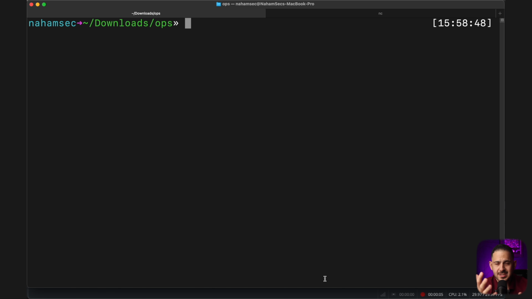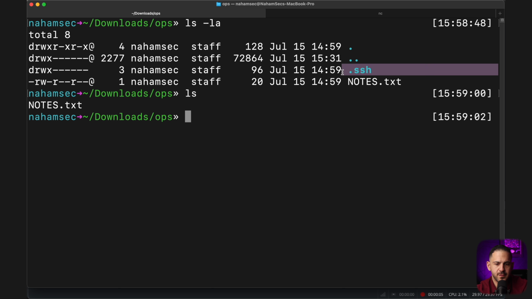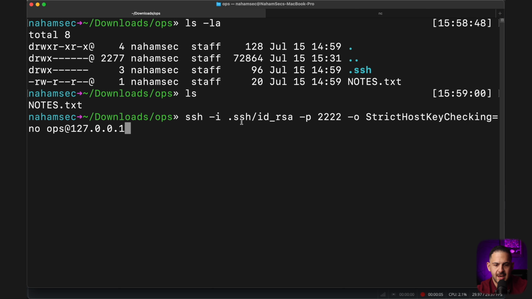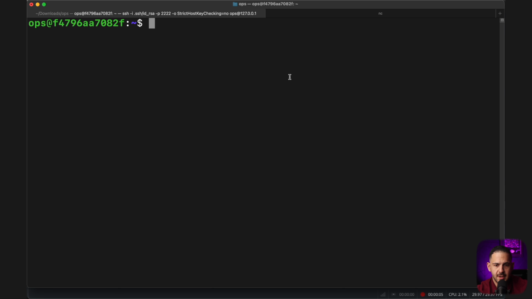So after going through a dozen files, eventually I found this, and I'm so glad I always do an ls -la because it is easy to miss this .ssh folder. One of those folders was actually an entire home directory. I don't know why they had that backed up on their staging machine, but it gave us a good foothold. I can just use that key and authenticate myself to that box. Again, this is a test box, I'm doing it with Docker. The routing has been different for the ports, but essentially I can just drop into this machine and get access to it.